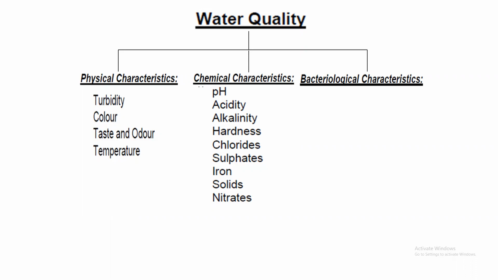But for the removal of permanent hardness, we are supposed to take extra effort, like the zeolite process and membrane technology. Membrane technology you must know, it has become common now. Reverse osmosis, RO filter, is it? So these are the treatments we are supposed to provide to the water.